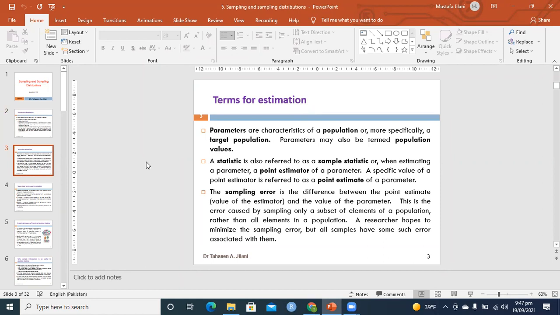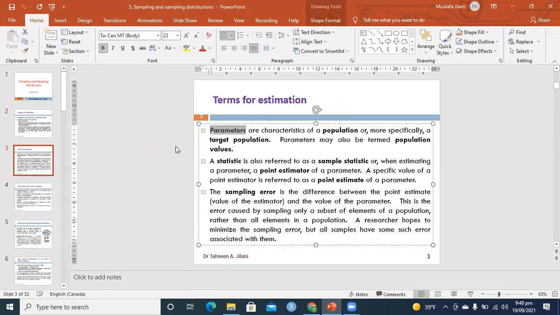You will not include children below 18 years old. So you have to define the target population. And population parameters mean population mean, population variance, population proportion, population ratio, population correlation, and so on. These are all called the parameters or population characteristics.